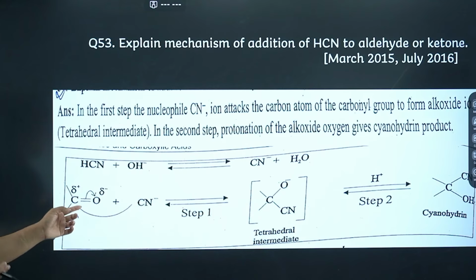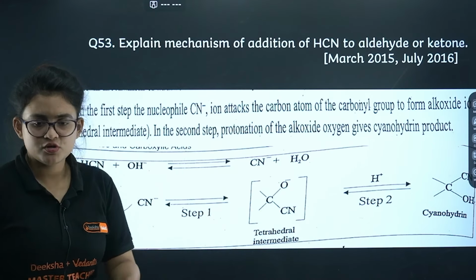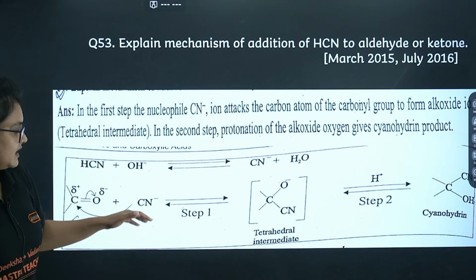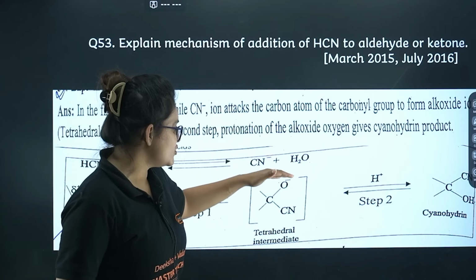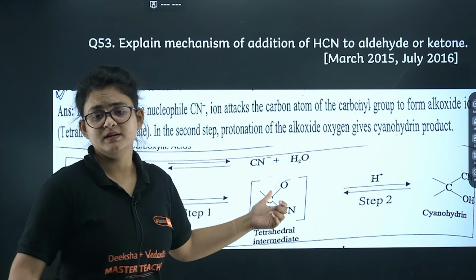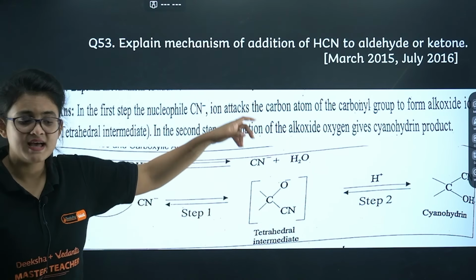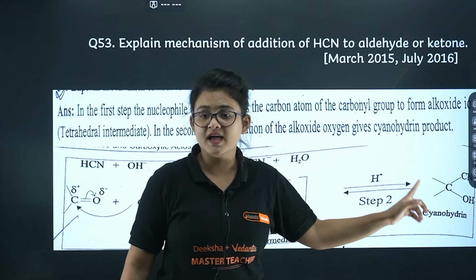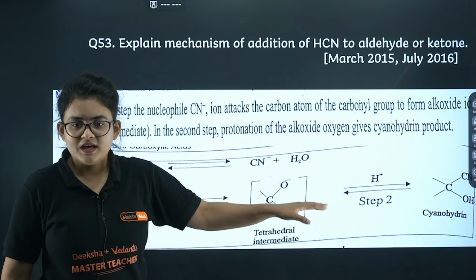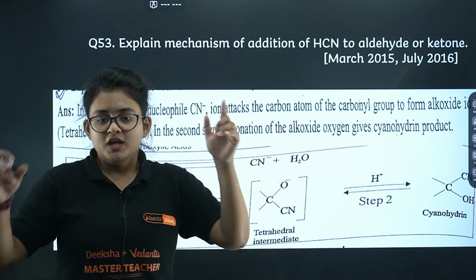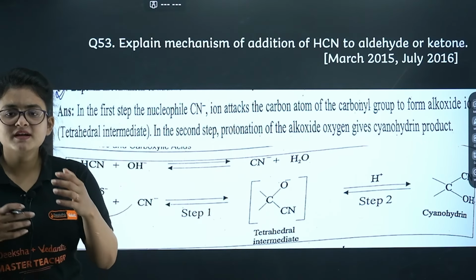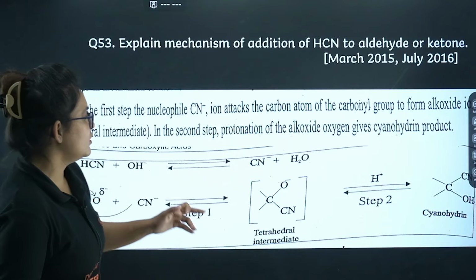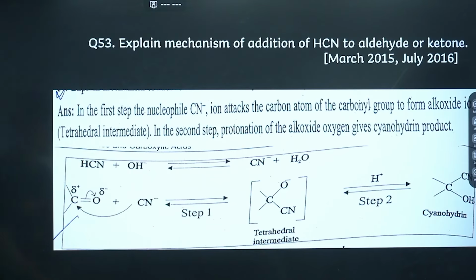So CN minus can approach from the top end or from the bottom end, right? Once it approaches, it forms a tetrahedral intermediate, then proton transfer takes place, and most importantly, you end up with a compound called cyanohydrin. That particular transition you can expect whenever carbonyl is treated with HCN. I guess it's clear to you. Let's proceed to the next question.